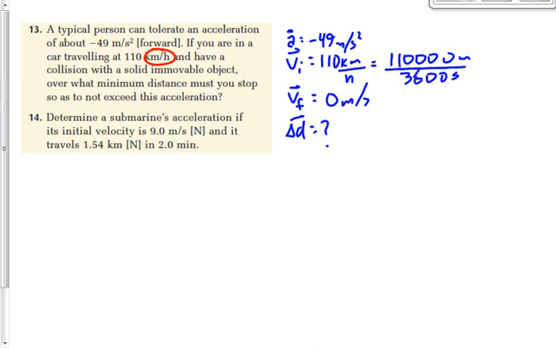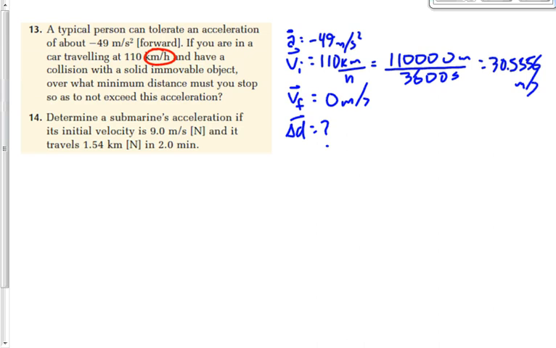Convert kilometers to meters, hours to seconds. Does anybody have a value for that? I think it's 30 point something, isn't it? 30.6 or something like that? 30.666? 555? Okay, there we go.